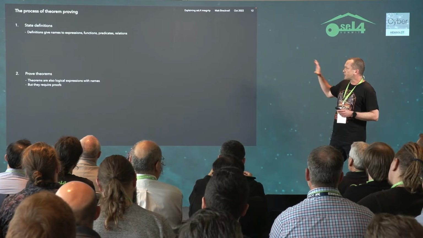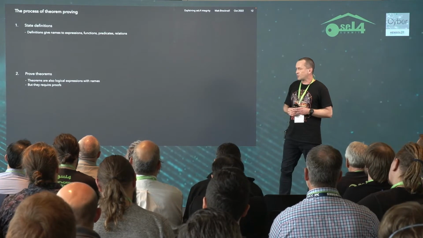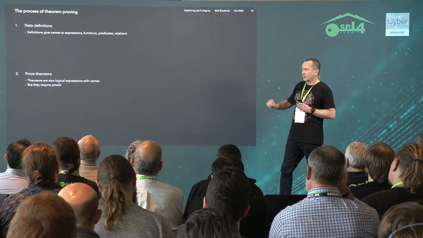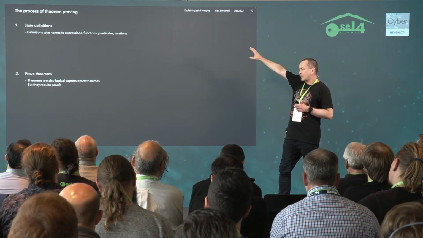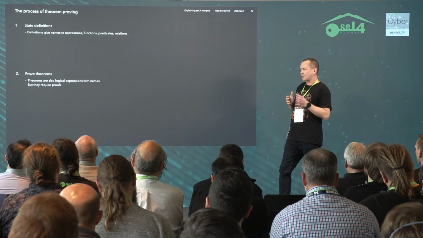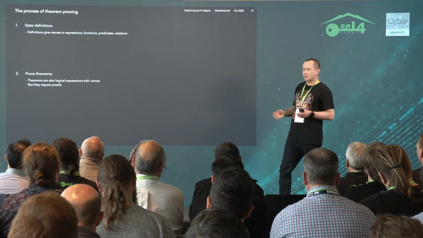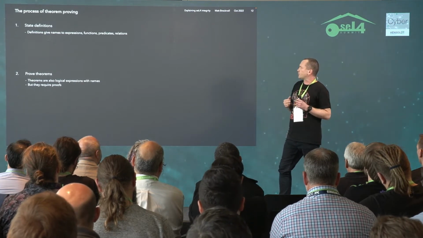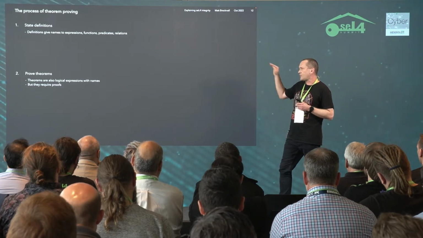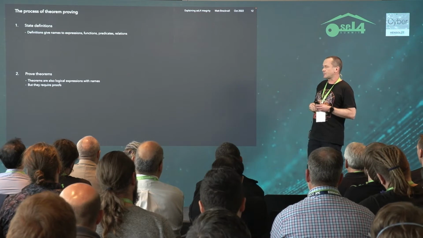But I want to briefly talk about the process of theorem proving. This is very simplified, but there are two basic activities that we do. We state definitions and then we prove some theorems. Stating a definition is just identifying some concept that we think is going to be useful. It's an expression or a function, some predicate. We just write it down and give it a name. The hard part about writing definitions is figuring out what the useful concepts are.